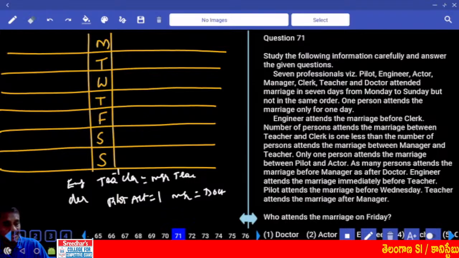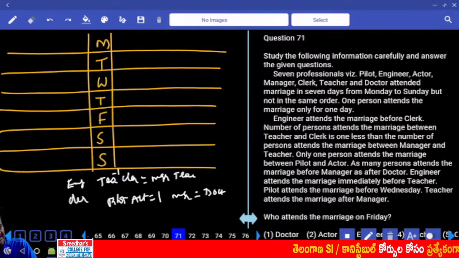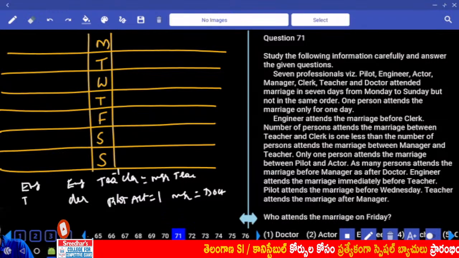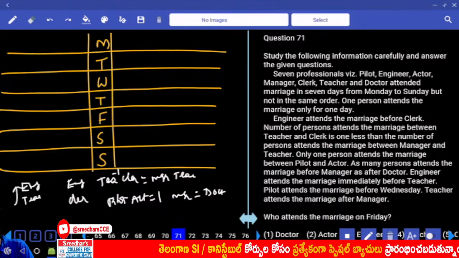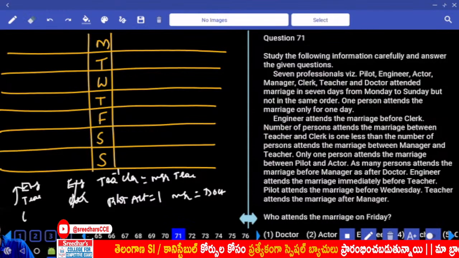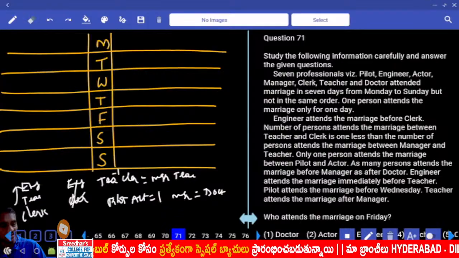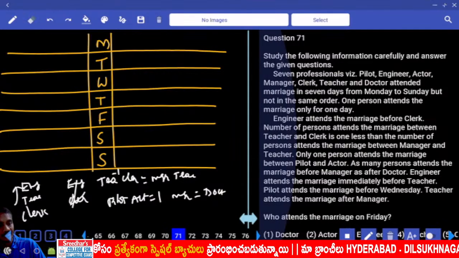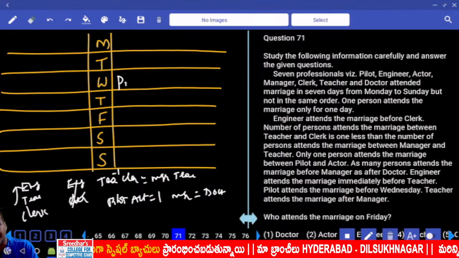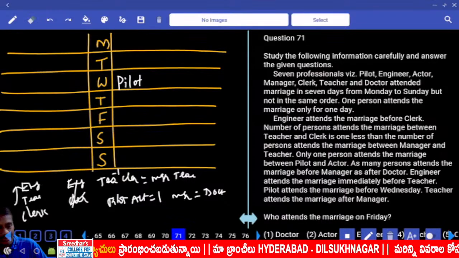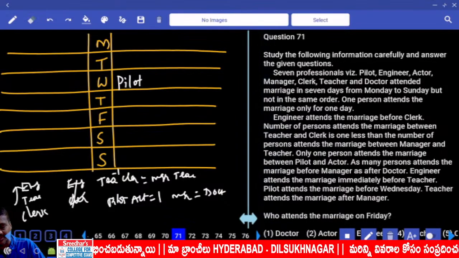And next one, the engineer attends the marriage immediately before the teacher. Now this engineer is immediately before this teacher, and this clerk is after this teacher, because the engineer is before the clerk. And next one, the pilot attends the marriage on Wednesday. Now the pilot is here. The teacher attends the marriage after the manager.